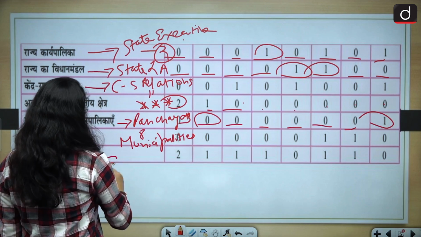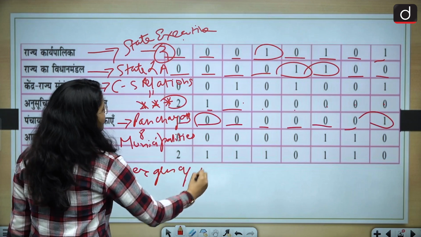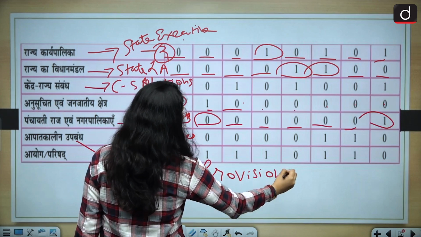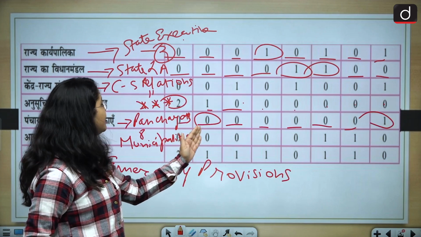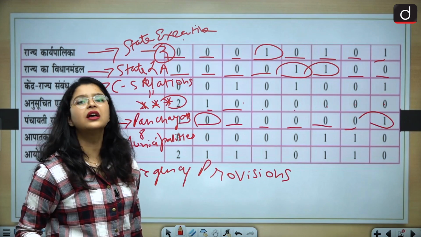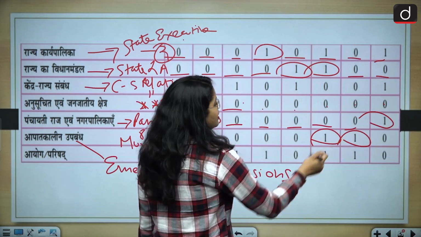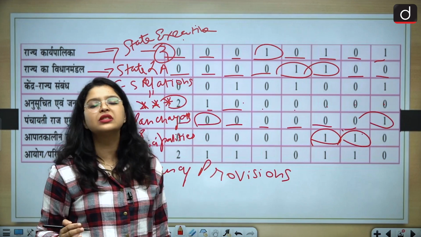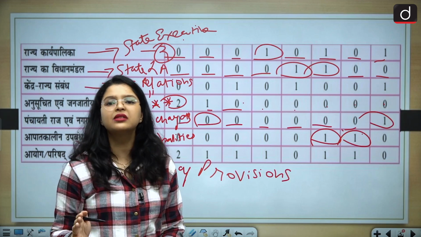Then if I talk about the emergency provisions, there has been no question asked in the last five years. There is only one question each in the years 2018 and 2017, and not even in the year 2016. So yes, you can expect just one question, a minimum of one question from this topic.